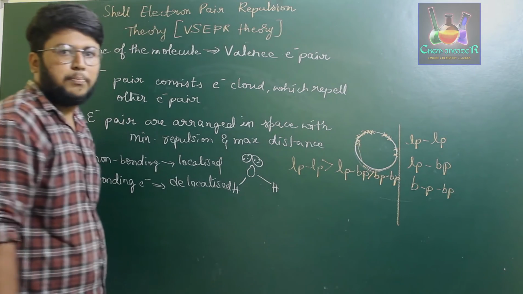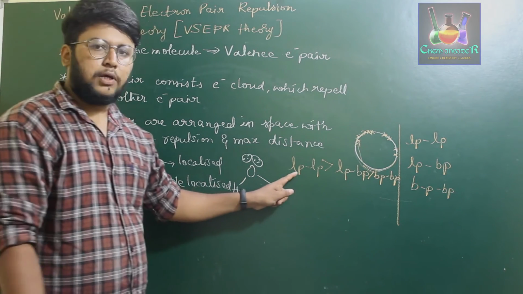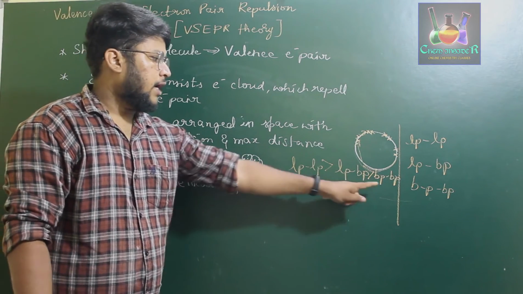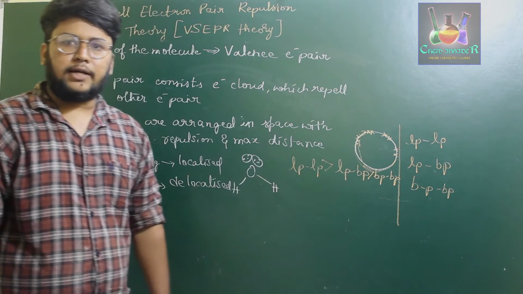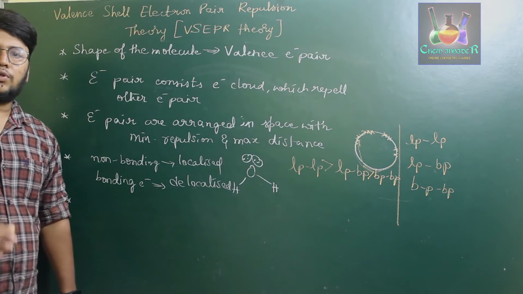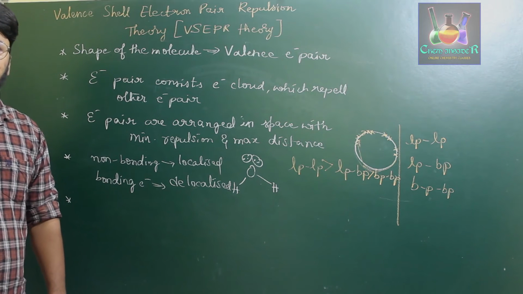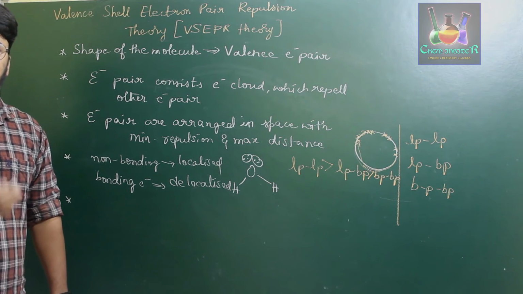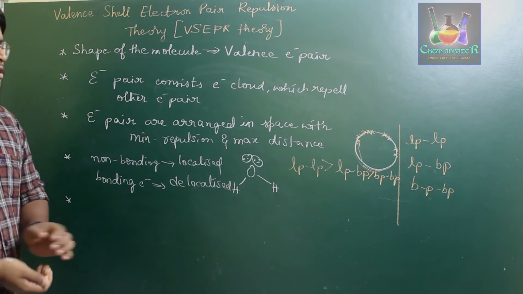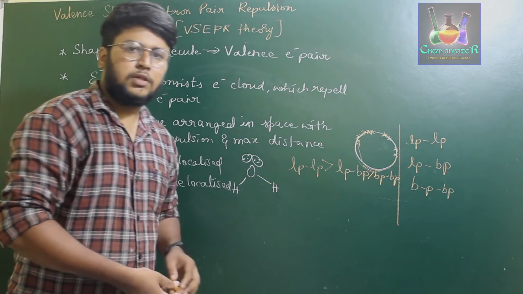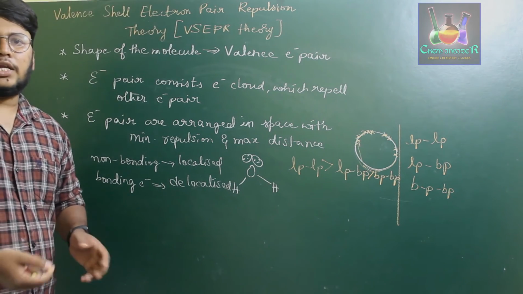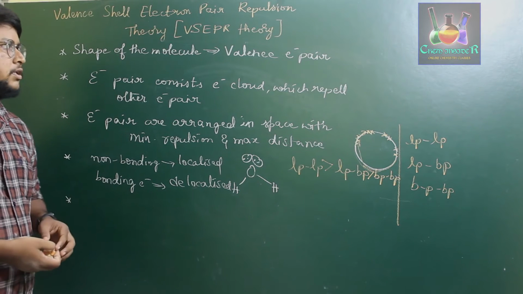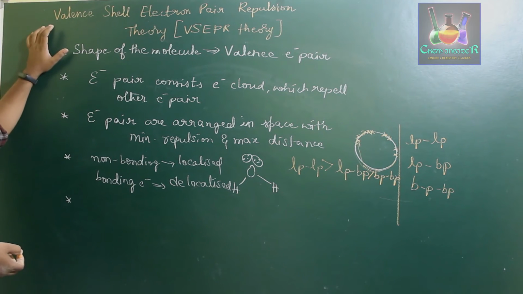So the electron repulsion is maximum for lone pair electrons and minimum for bond pair electrons. If a molecule has lone pair and bond pair electrons on the central atom, it will be experiencing all these three types of repulsion in its valence shell electrons. So that particular theory is nothing but the valence shell electron pair repulsion theory.